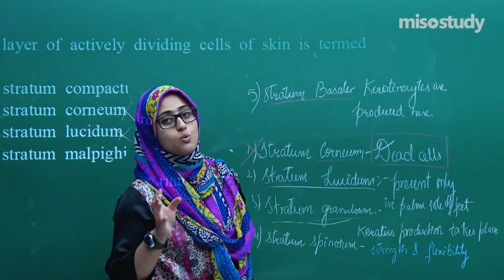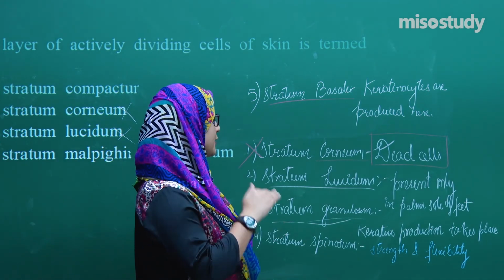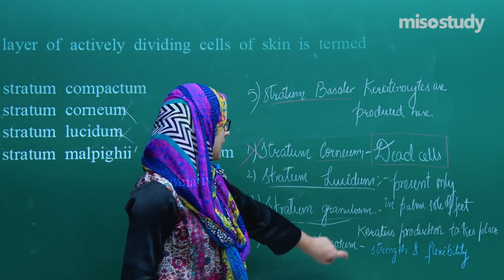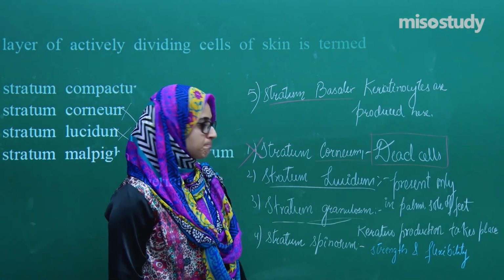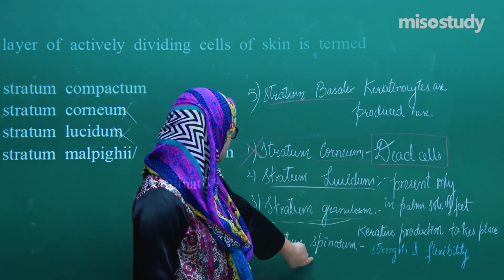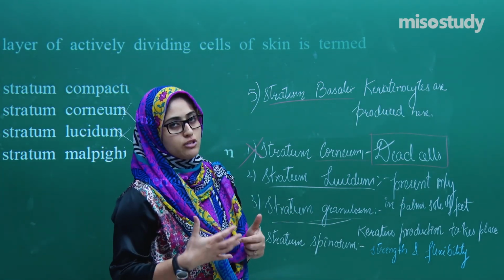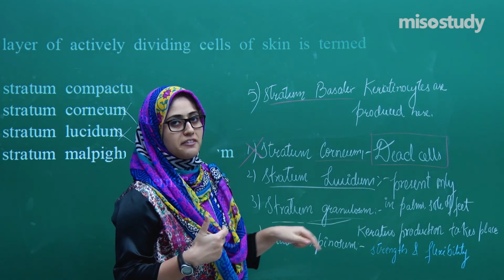Now coming to stratum granulosum. In that, keratin production takes place. So keratinocytes produce keratin here in this granulosum. Then comes the stratum spinosum. This layer provides the strength and the flexibility. So the layer does not divide here.